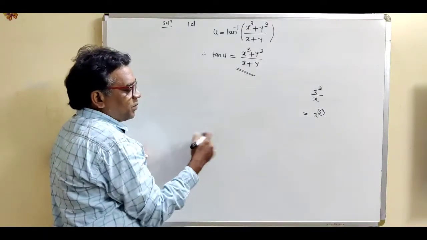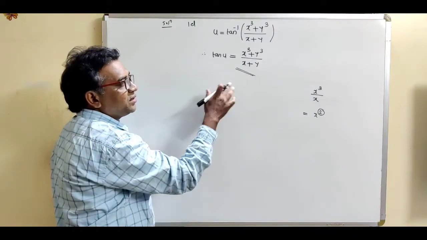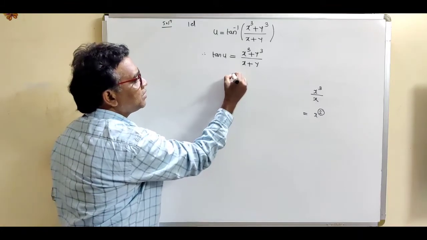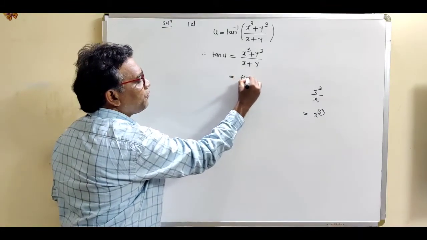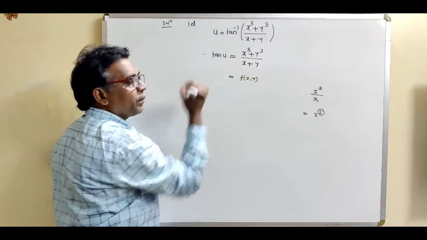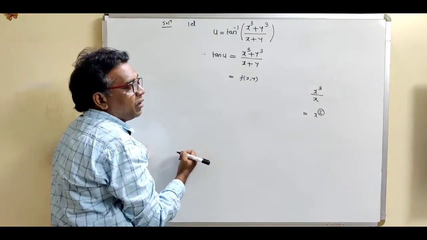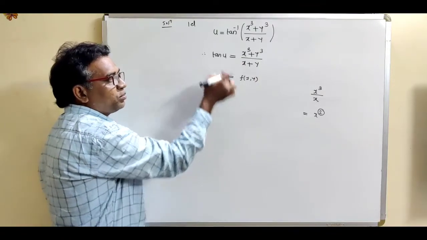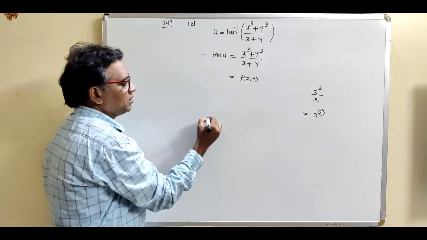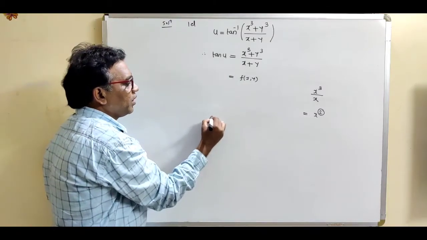Now this is another method for finding the degree of a homogeneous function. Suppose we take this as a function f of x y, then how to calculate the degree? This is the definition.